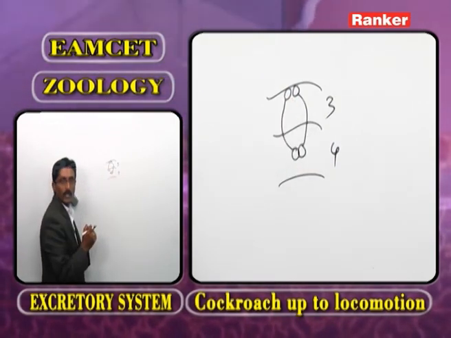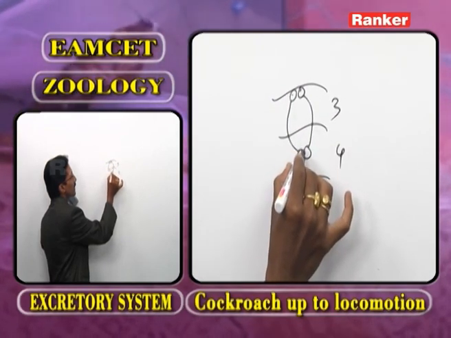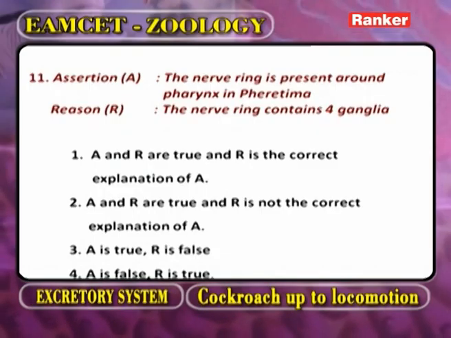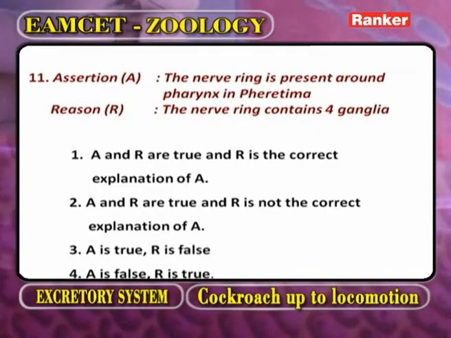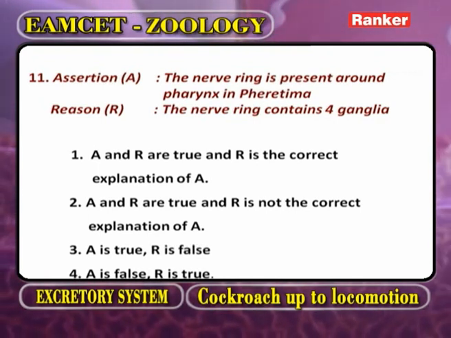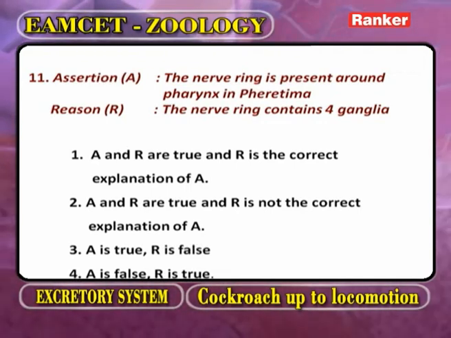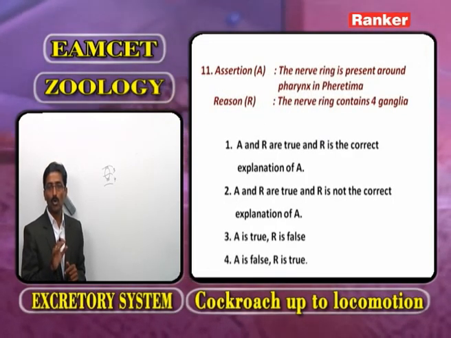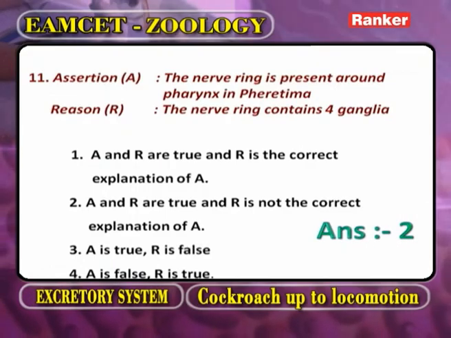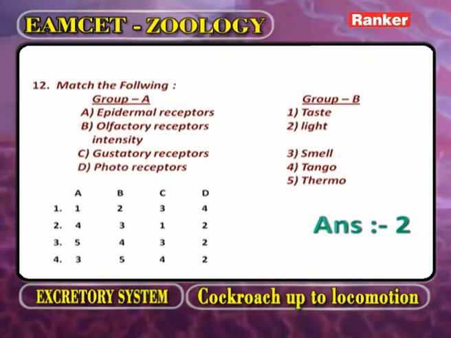In the nerve ring, how many ganglia are present? 1, 2, 3, 4. Now, as we observe the assertion, the nerve ring is present around the pharynx in Pheretima, 100% correct. Now, what is the reason? The nerve ring contains 4 ganglia. Now, both are correct and R explains A. Now, the next question. Match the following.